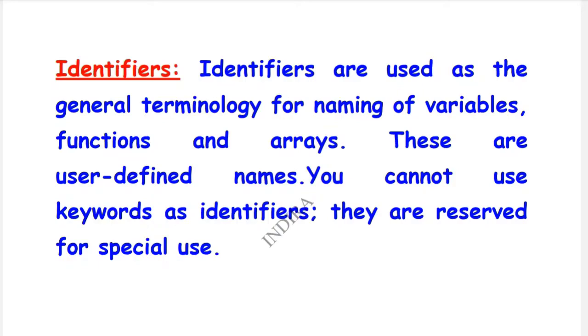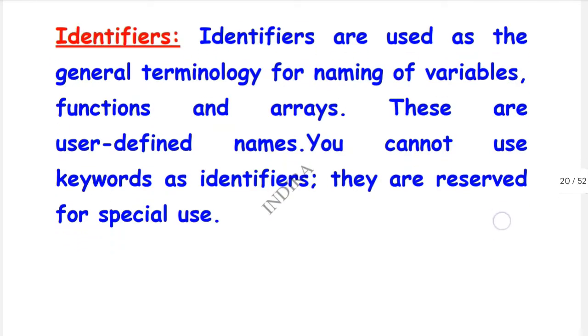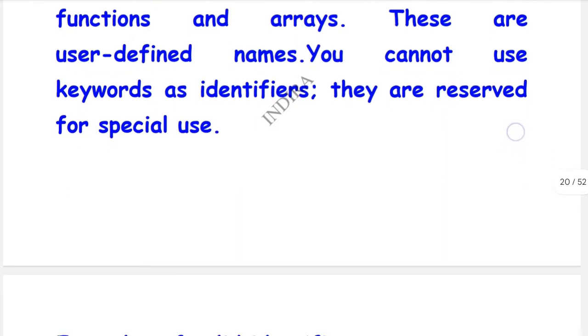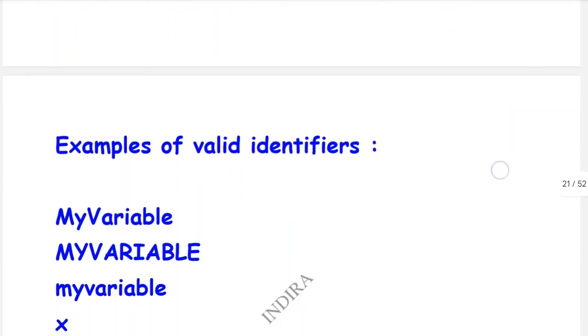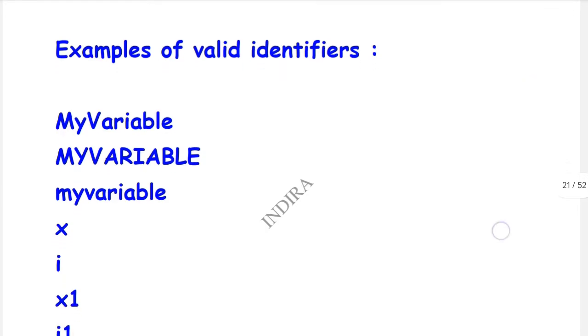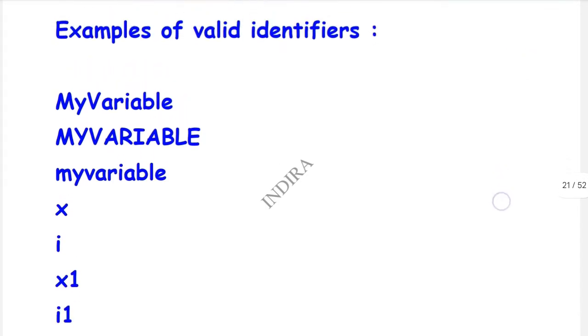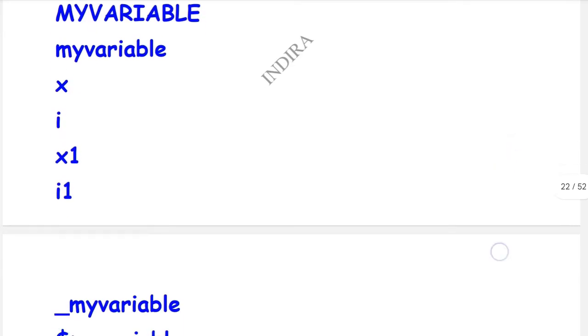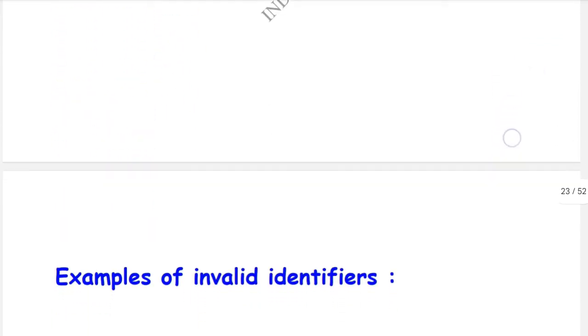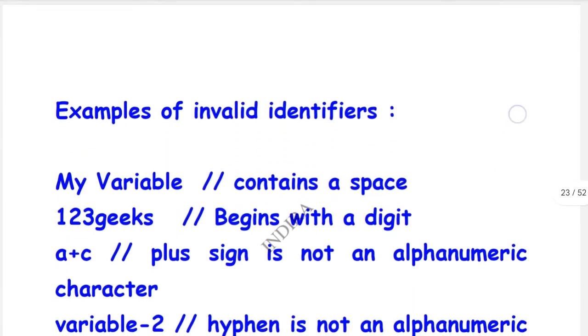Identifiers are completely different from keywords. Once again I'm saying the identifier concept is completely different from the concept of keywords. Identifiers are used for naming the variables, functions, and arrays. We can't use the keywords as identifiers. An example of a valid identifier is here, myVariable, and check the example of an invalid identifier.